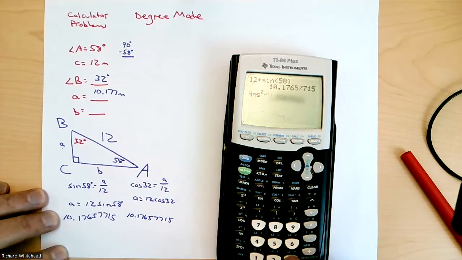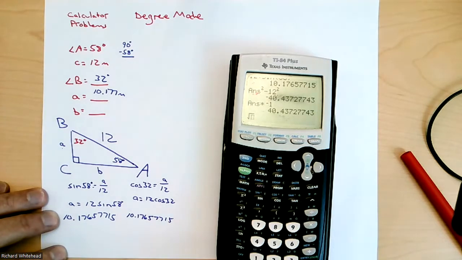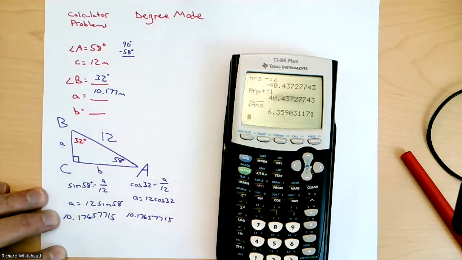I'm going to say minus 12 squared, so I'm doing the problem backwards, and that equals negative, but so negative 40, or I mean, 40 point blah, blah, blah. And then do the square root of that. So square root of second answer. See, 6 point blah, blah. You could certainly do that.